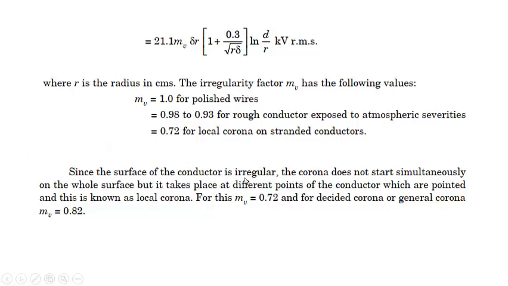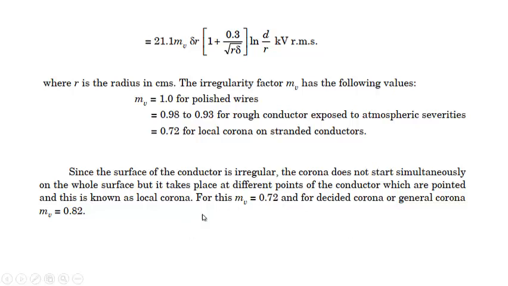Since the surface of the conductor is irregular, the corona does not start simultaneously on the whole surface, but takes place at different points of the conductor which are pointed, and this is known as local corona. As I have told you, local corona takes place at the points where the surface is more irregular, more pointed. When the surface is more pointed, the radius is very small, and in that case the potential gradient is very high, and it results in corona.